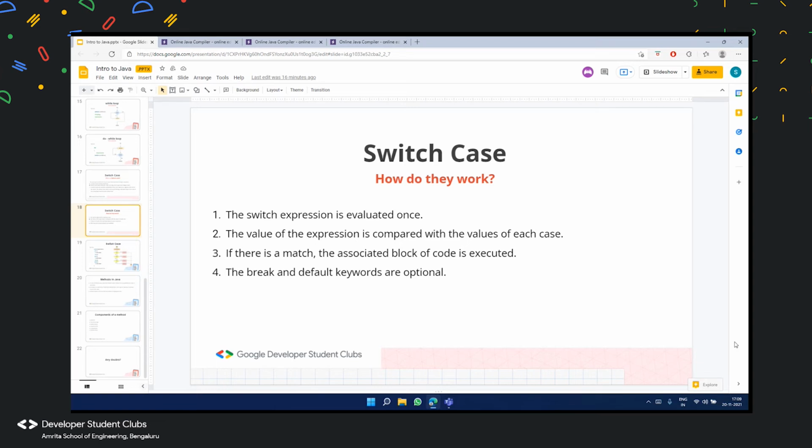And default, as we have already discussed in the previous slide, is just a keyword for when the user gives an input and it does not match with any of the cases of the switch case statement. It goes and executes the block that is present inside the default block. So this is all I had to add about switch case. Moving on.